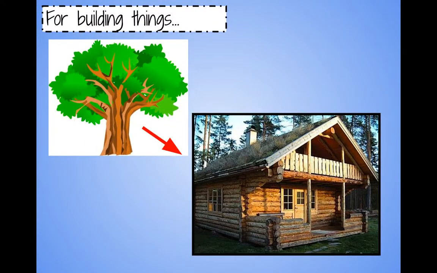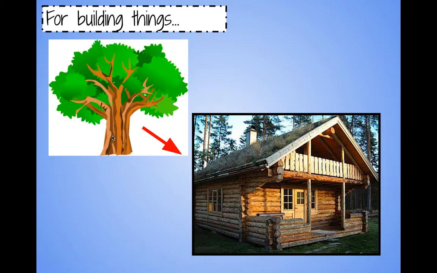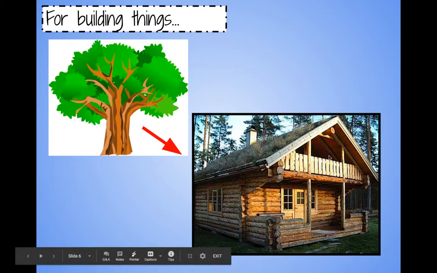We also use the natural resource of land for building. We have trees that we see all over the place, which is a very important natural resource that comes from the land, and we can use that to build things like houses. This house that you see here in the picture is made all out of wood from trees.